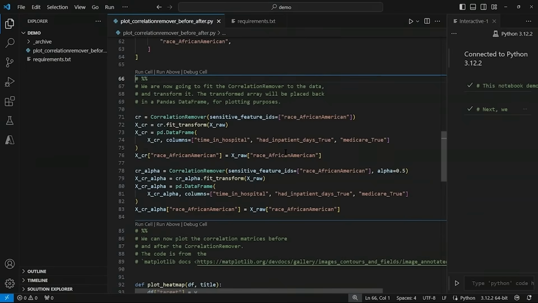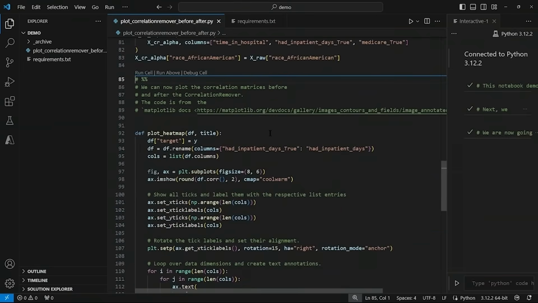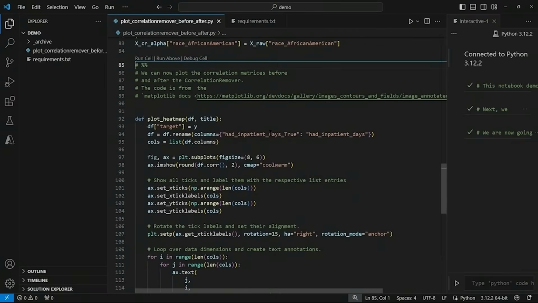So here's where we're applying correlation remover. In fact, two versions of the transformed data are created. One with a default setting of the correlation remover, and another with an alpha parameter set to 0.5. Okay, so let's run this cell. Okay, now for the next cell, starting on line 85.